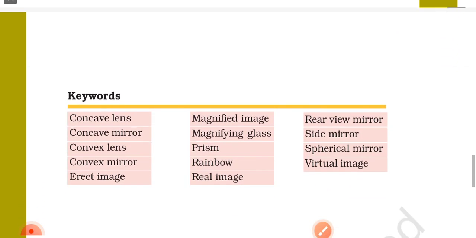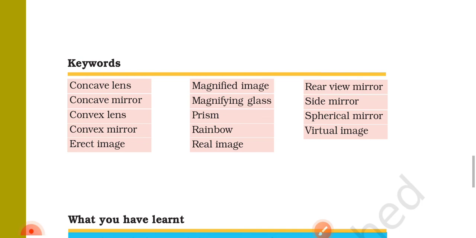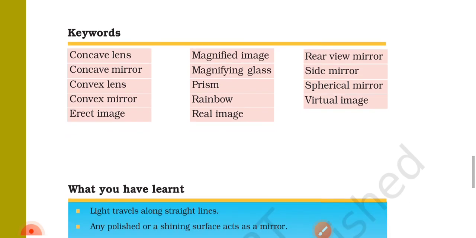Keywords: concave lens, magnified image, rear view mirror, concave mirror, magnifying glass, side mirror, convex lens, prism, spherical mirror, convex mirror, rainbow, virtual image, erect image, real image.